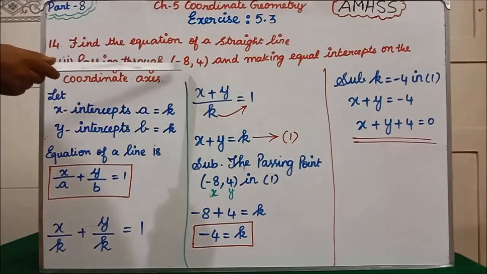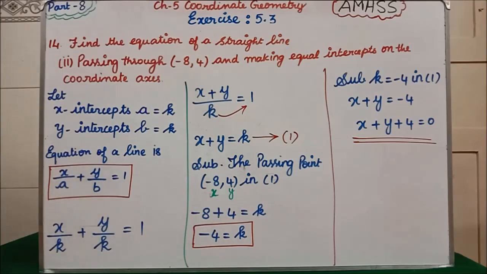Passing through minus 8 comma 4 and making equal intercepts on the coordinate axis. This is our question. If you see in the question, they have given one word, intercepts. Intercepts means what? We have X intercept and Y intercept. The intercept formula is what? x/a + y/b = 1. This is our intercepts formula, isn't it?